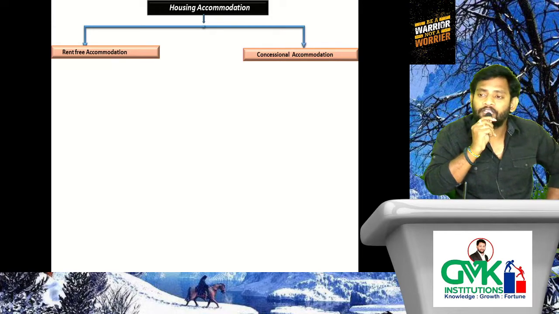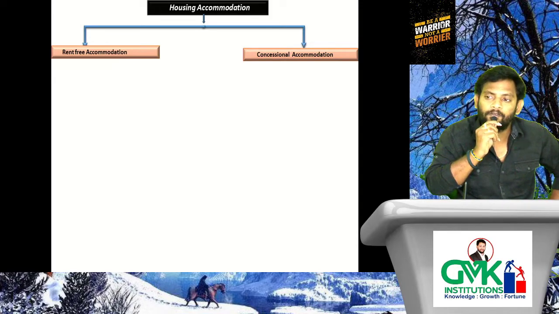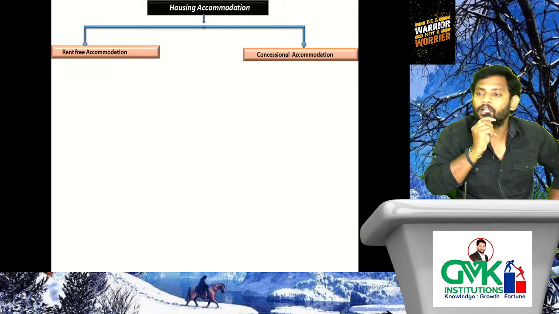So if he is charging 2,000 rupees in return for that benefit, housing accommodation benefit, we cannot treat it as rent-free accommodation. We need to treat it as concessional accommodation. Understood the point here? Good. Say for example, 10,000 rupees is required to be charged by the employer, whereas he is charging 10,000 rupees. Is any benefit there in the hands of the employee? No, because he is paying the entire amount which is payable.